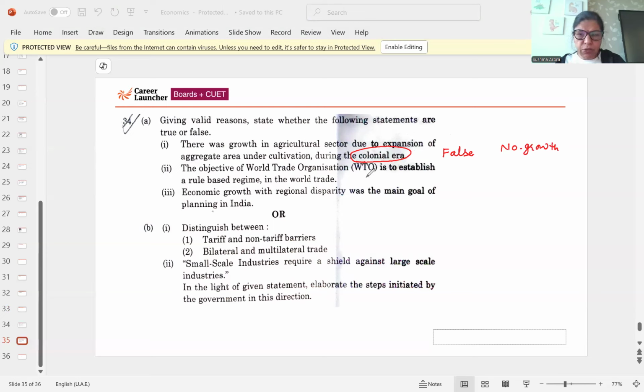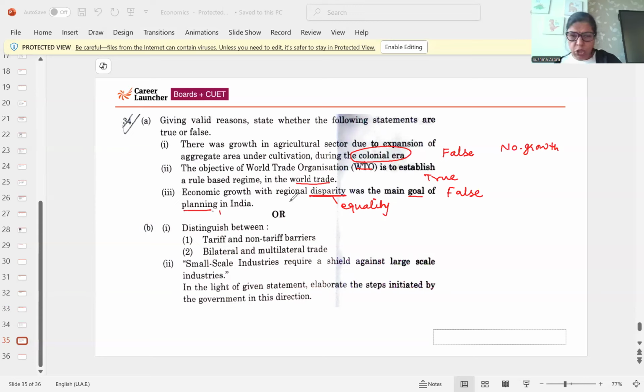Then, the objective of the World Trade Organization is to establish a rule-based regime in the world. Yes, the aim of the World Trade Organization is to make rules for world trade. Then, economic growth with regional disparity was the main goal. No, that is not true. Not regional disparity. That is regional equality. That's the goal of planning in India.